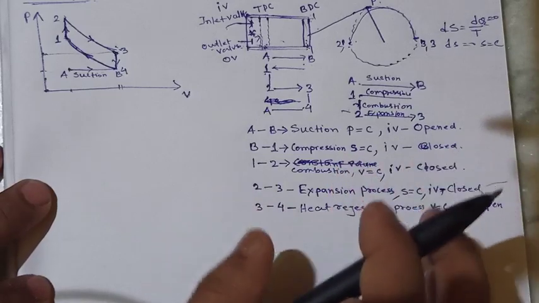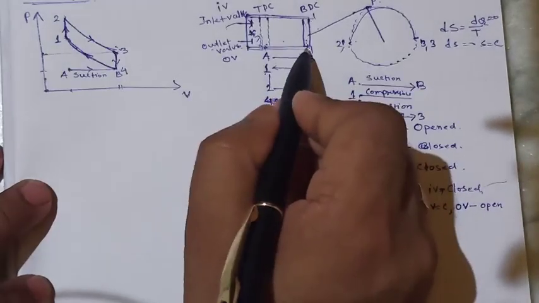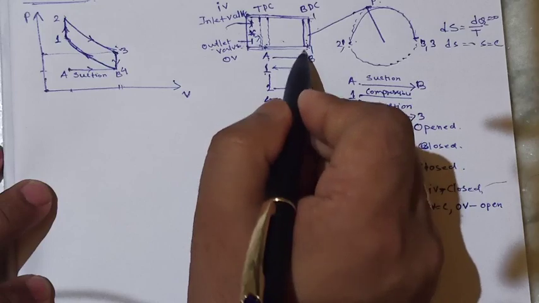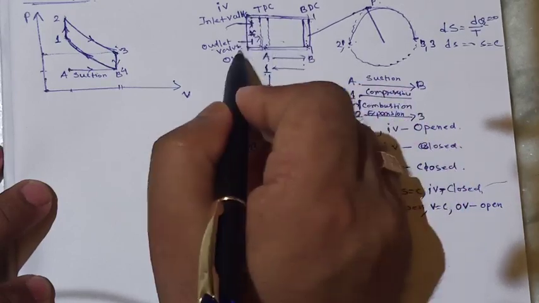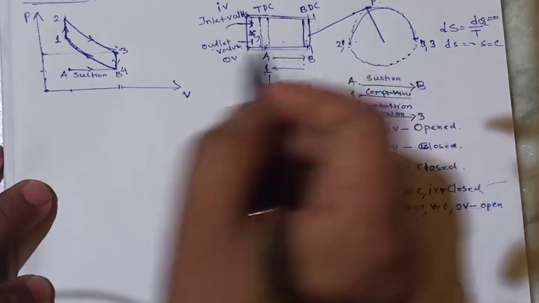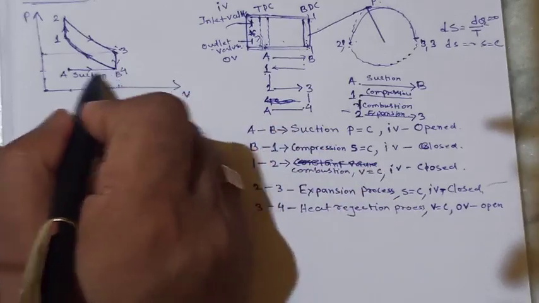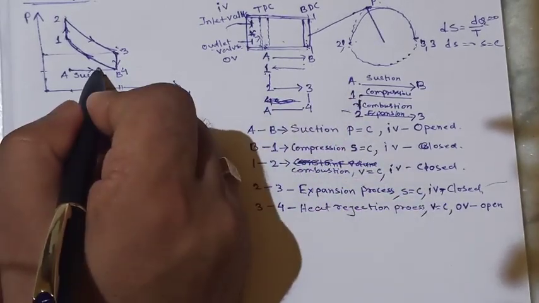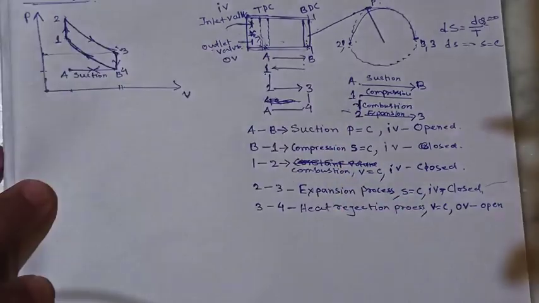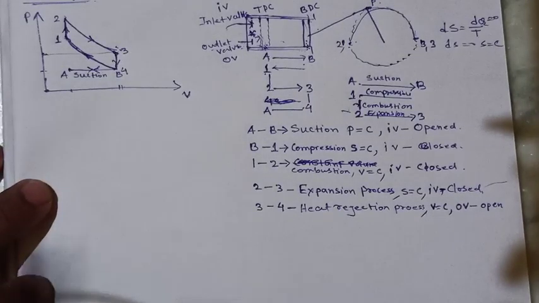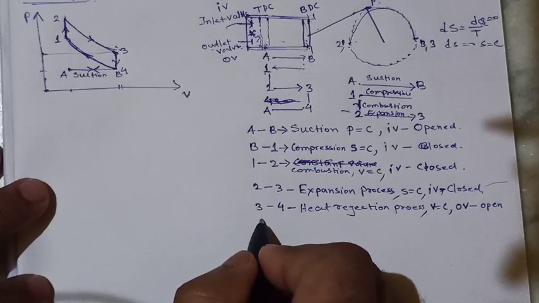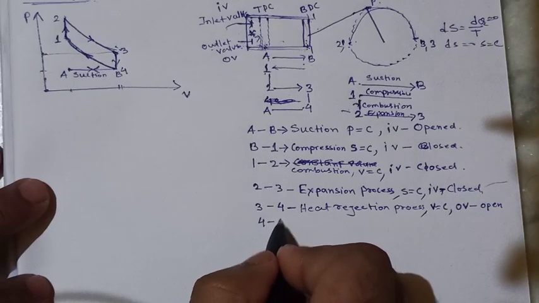It is a constant pressure process, and volume will change from B to A, from this to this. So this process will be a constant pressure process. It will move along the same line. So this is 4 to A.